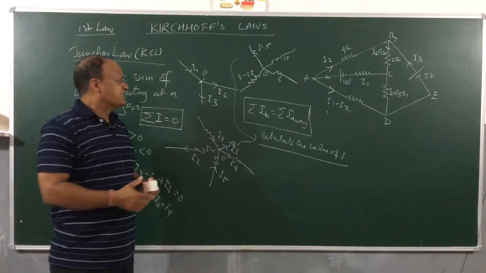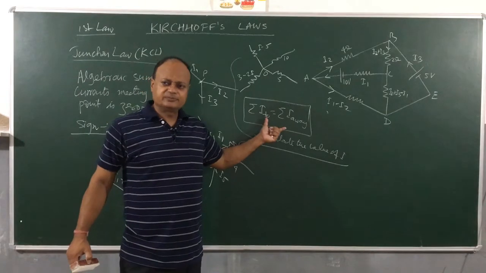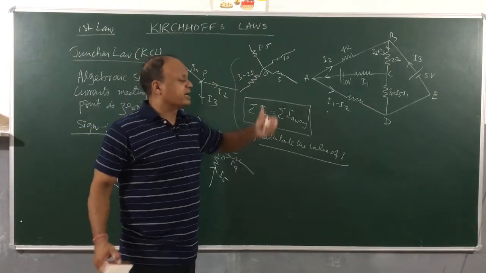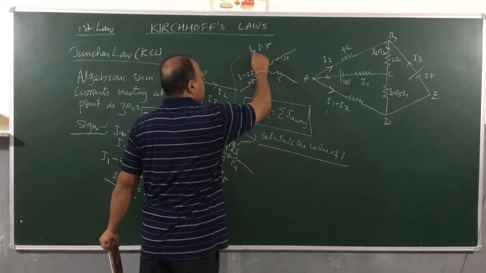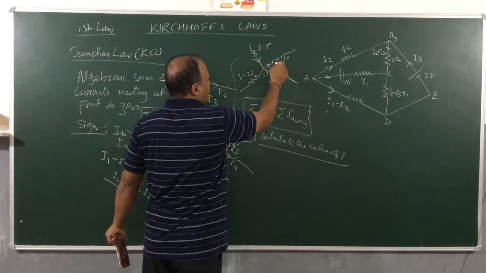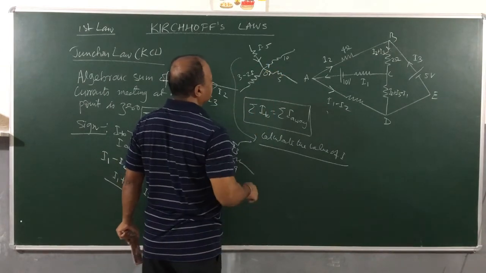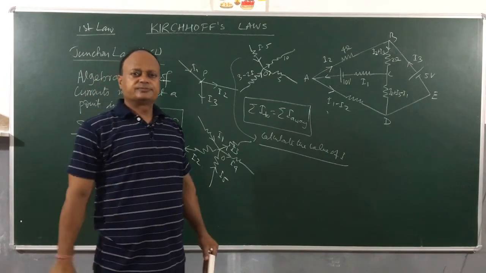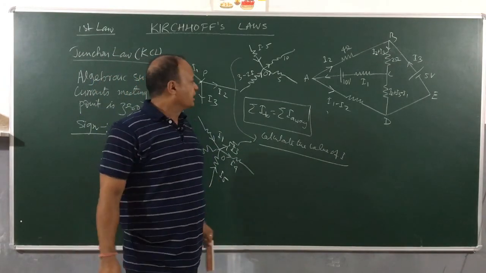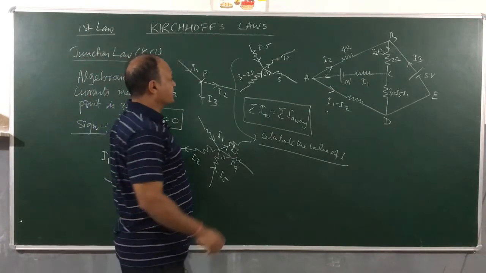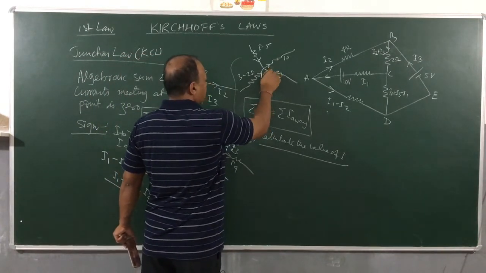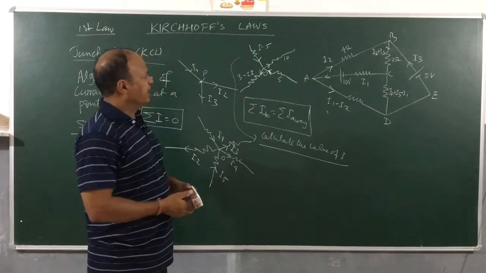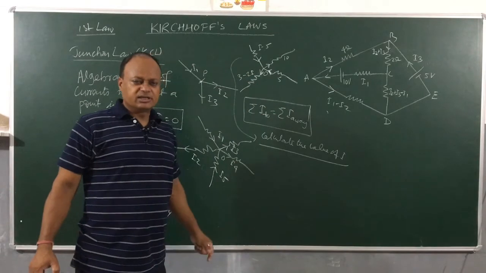So I can simply make use of this convention. This convention says current going toward the junction is equal to current going away from the junction. I will put signs going away, towards, going away, and this is going towards. Clear? Now I need to calculate, let's put this is going away because I's will be going away only, and I will put this is going away and 5 ampere is going towards, right?